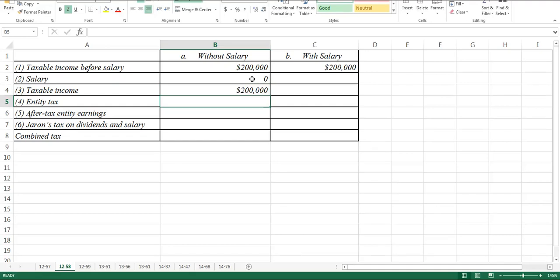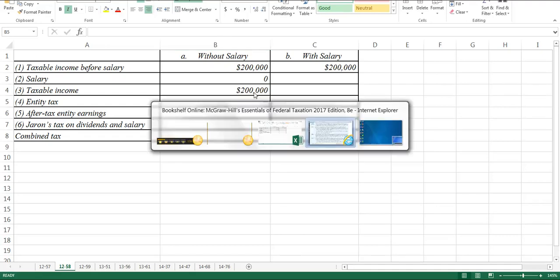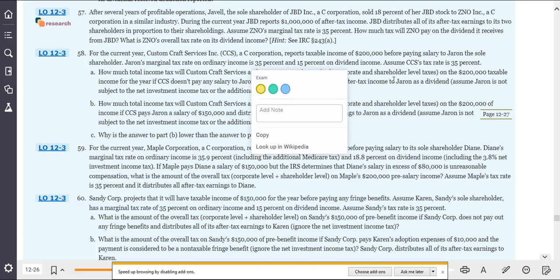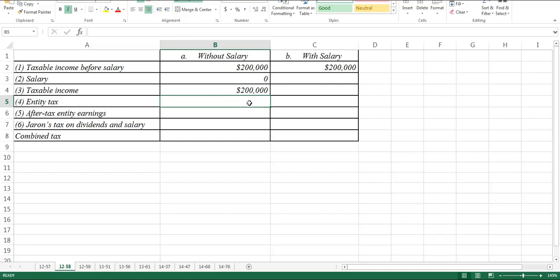So entity tax. What we're going to do is take, as I said before, the 35% here. So I'm going to multiply this number here times the 35%, giving me $70,000. That gives me my after tax here of, this minus this, giving me $130,000 there.